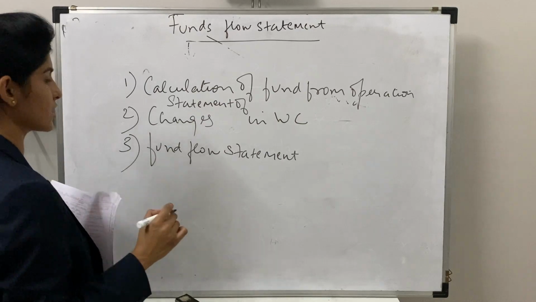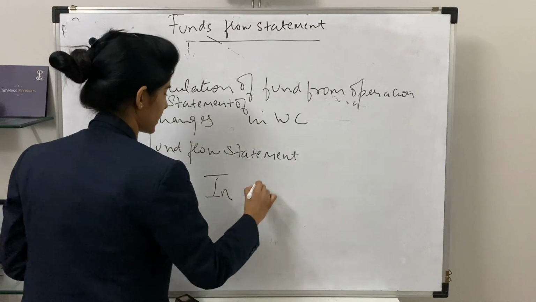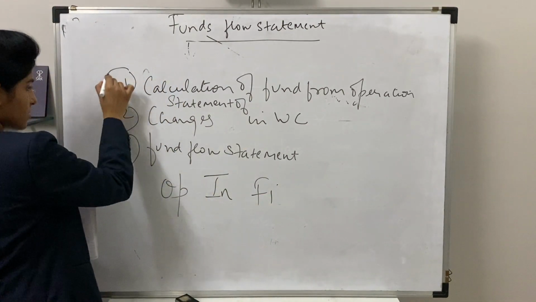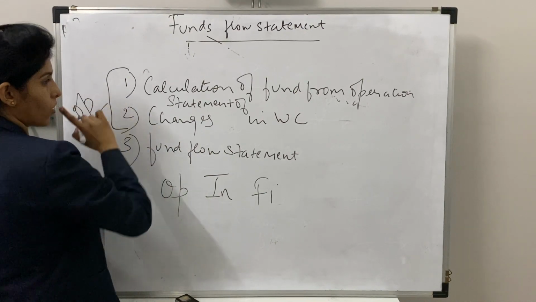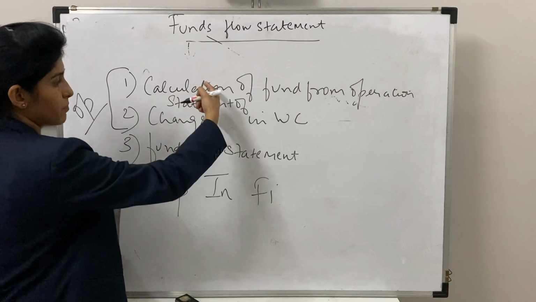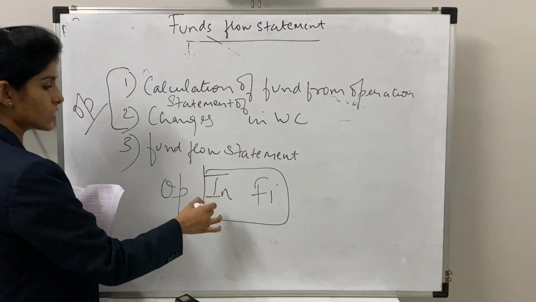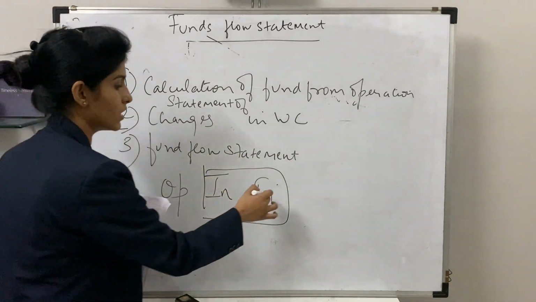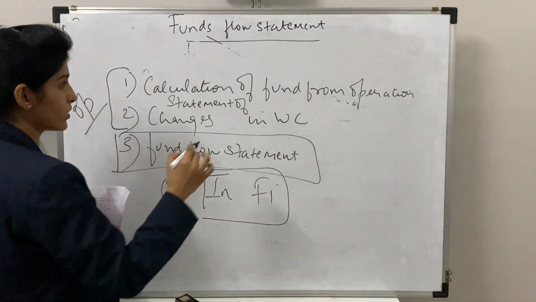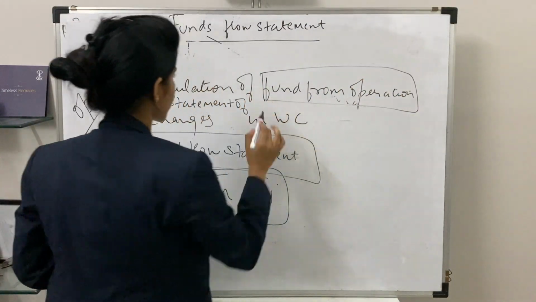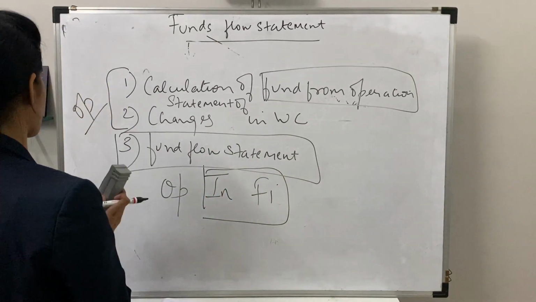Now your cash flow statement was recorded in 3 kinds of activities. First one is operating, second was investing and third was financing. Now these first 2 statements include your operating activities. That means all those operating activities will be recorded in these 2 statements, and for investing and financing, all things related to sale and purchase of fixed assets or shares or debentures will be recorded in your funds flow statement. Now there are 2 types of calculation of funds from operation. We'll look into both and then we'll move on to the statement of changes in working capital.